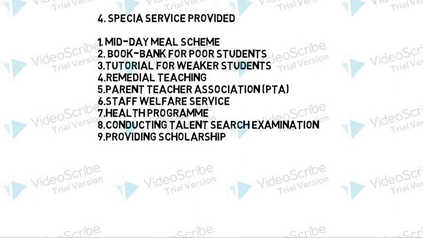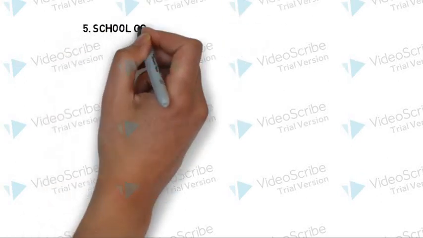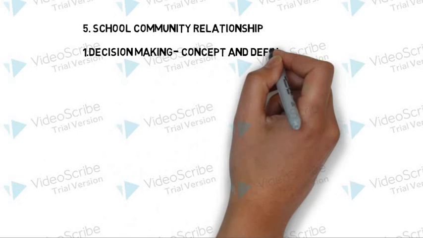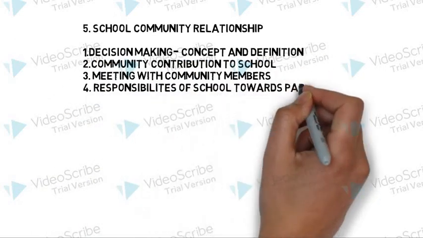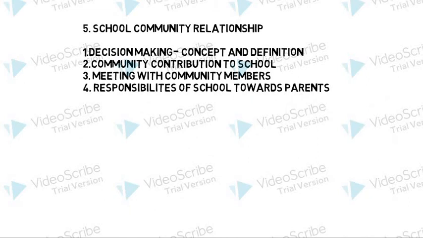Let's see the fifth and final unit. So fifth unit has 4 subunits. The first is about decision making, its concept and definition. Yes, decision making is a very important topic. Here you have to read the definition of decision making, purpose of decision making, what are the characteristics, and decision making in educational institutions.